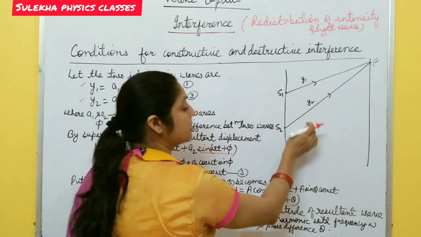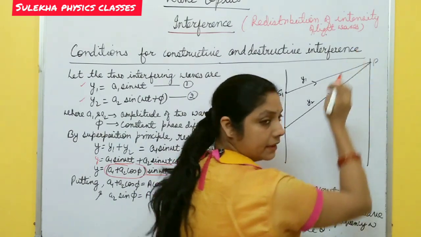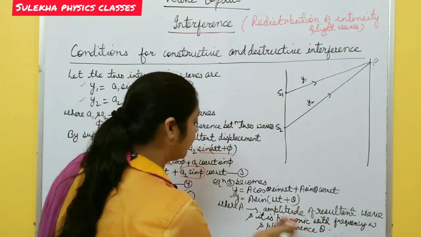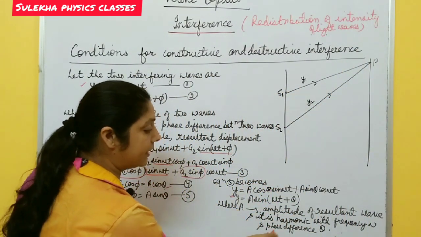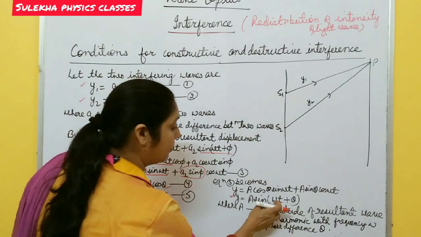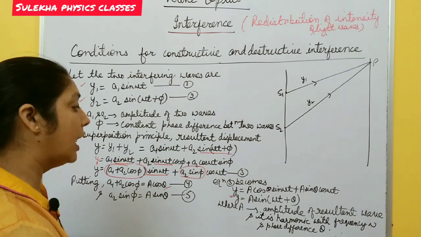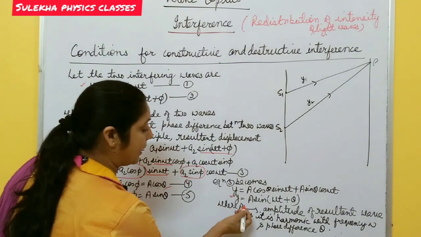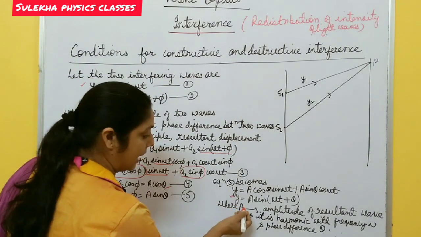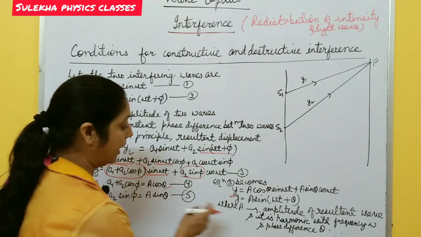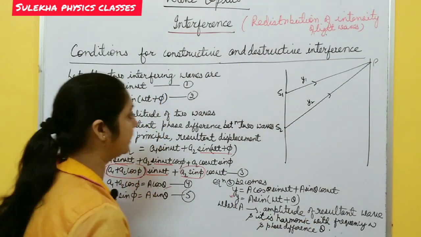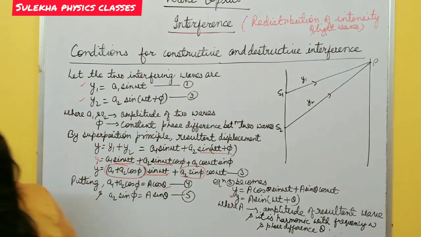When two waves superpose at this point, the resultant wave is harmonic with amplitude A, frequency omega and phase difference theta. Now I am going to calculate the value of the resultant amplitude A and also the phase difference theta. You just note it down.